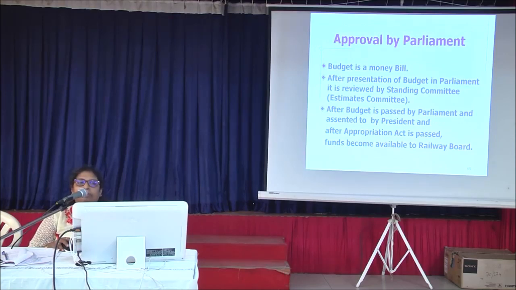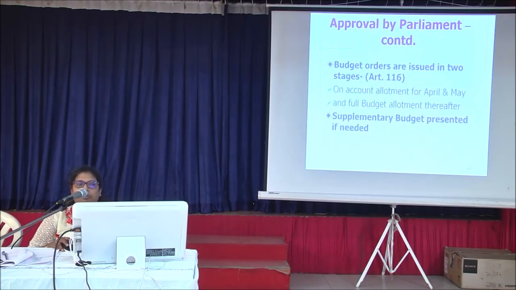Budget is a money bill. After presentation of the budget in Parliament, it is reviewed by the estimate committees. After the budget is passed by Parliament and assented to by the President, and after the appropriation account is passed, funds become available to the Railway Board.